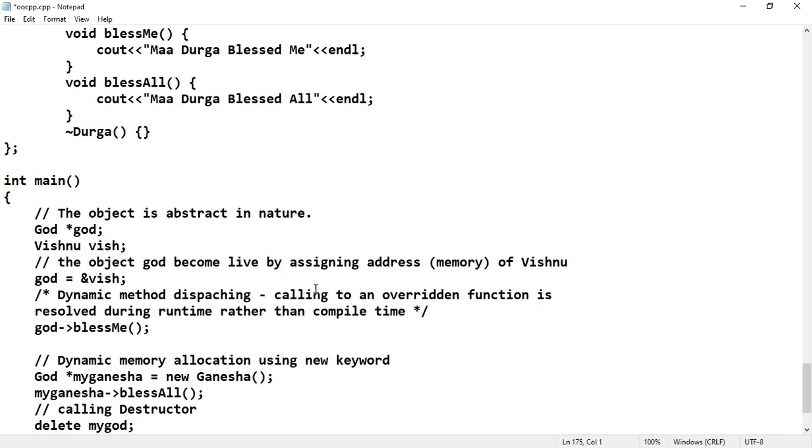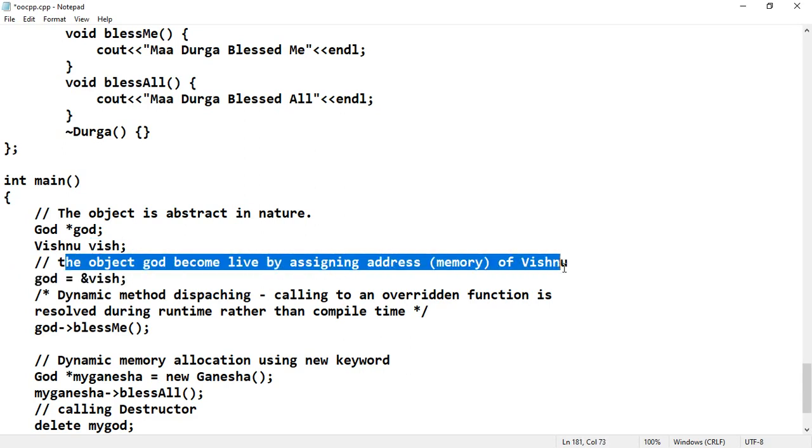In the main method, the object is abstract in nature, that is God star God. So here basically you cannot instantiate God class because God is abstract by default. So the reason what I am doing is Vishnu Vish. This is object for the Vishnu class. So this particular object, I am going to initialize it to the God class. So here God is equal to ampersand Vishnu. The object God becomes alive by assigning the address of Vishnu.